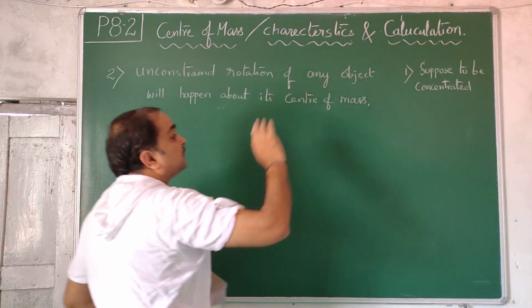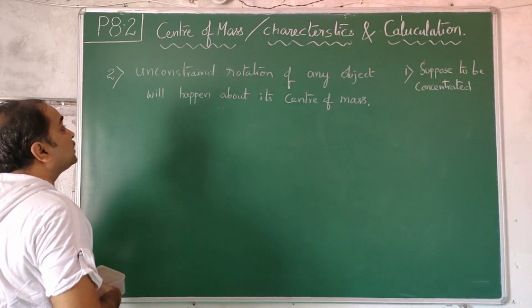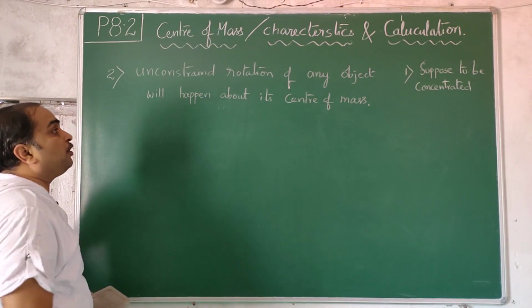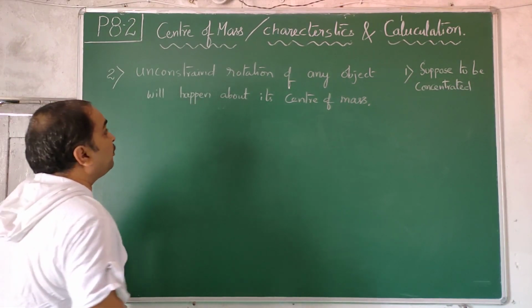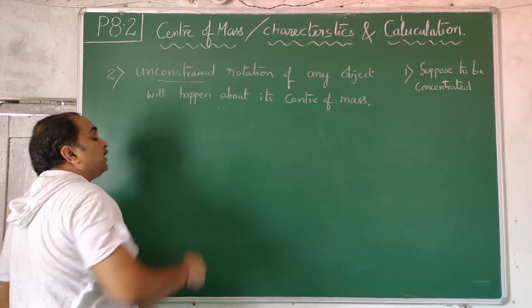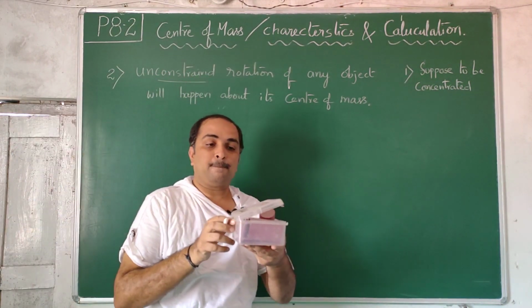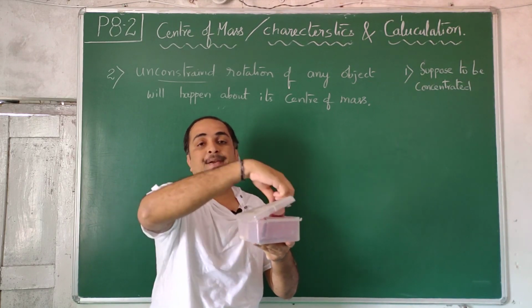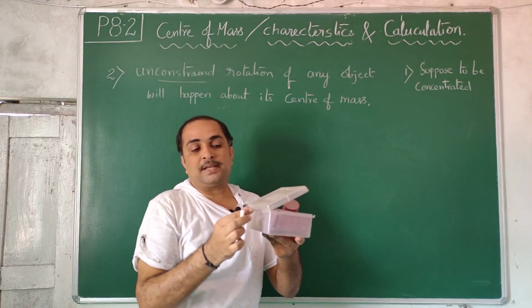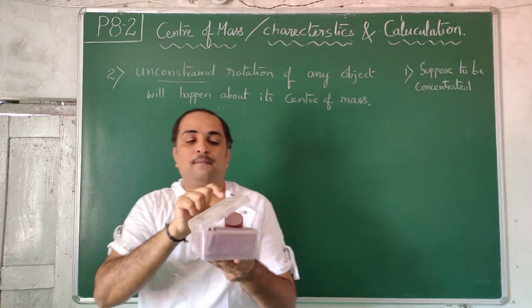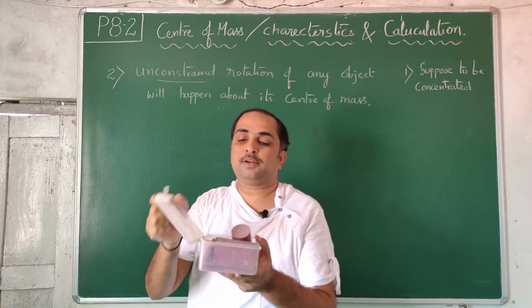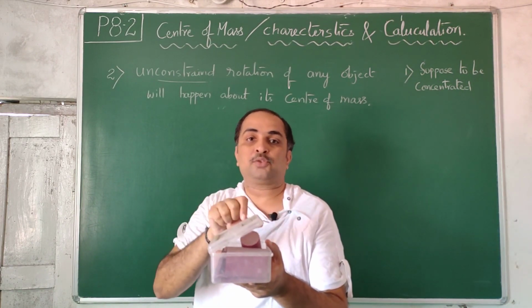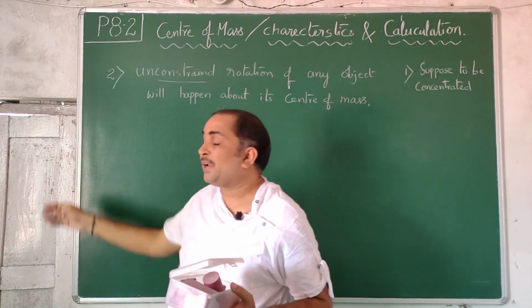That first point I have written on the side. I will go on adding up the points. Unconstrained rotations of any object happen about its center of mass. First we will understand what is constrained rotation. Say there is a box here. This box has a door, a lid, which is fixed here. So it is constrained. This is the only way I can rotate it. So it is restricted. Similarly, I have a door here.